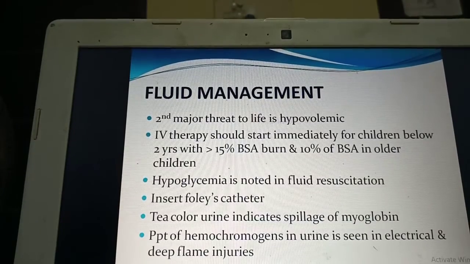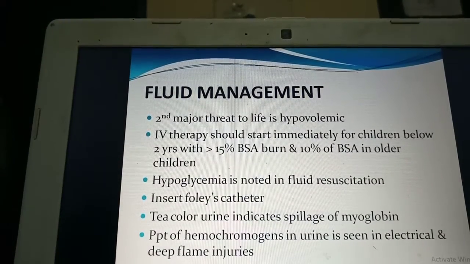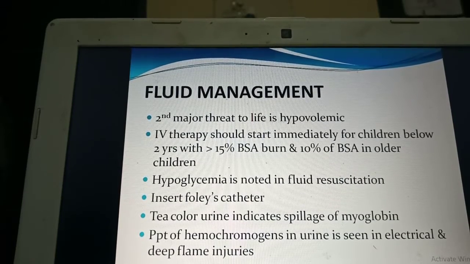The second important thing is fluid management. The major threat in a burn injury is hypovolemia, an important complication that can occur due to burns. IV therapy or fluid management is very important because these children can go into shock. The skin is a very important protective organ which retains the fluid inside. When the skin is lost, there is insensible heat loss and fluid loss. Therefore, IV therapy should be started immediately for children less than 2 years with a total burn surface area of more than 15%.